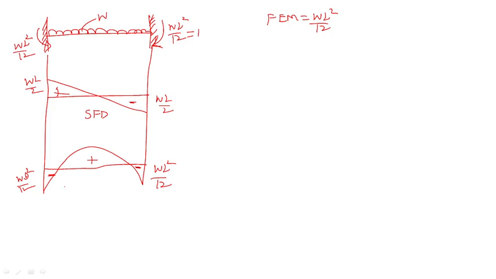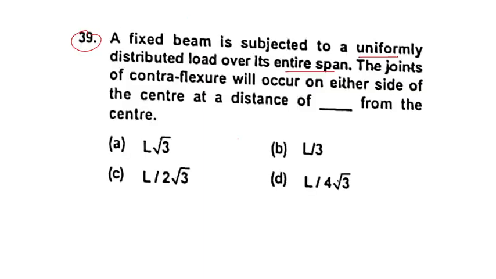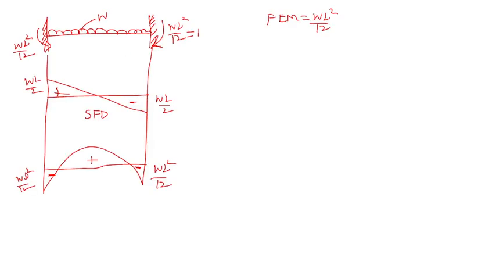Now in the question, what they are asking: uniformly distributed over the entire span, the joints of contraflexure will occur on either side of the center at a distance of what? They are asking for this one. Now let us consider, I will take this point to the bottom so that you can understand easily.